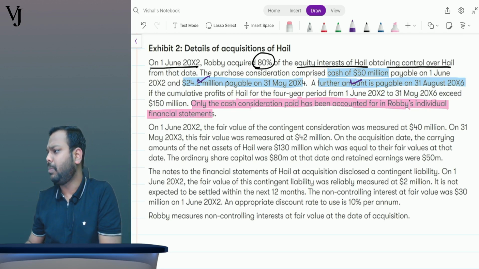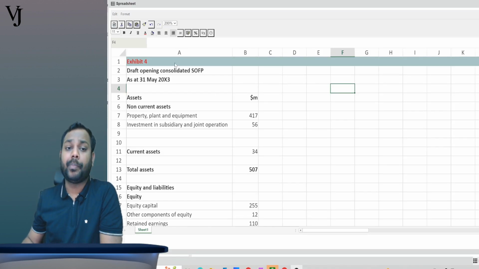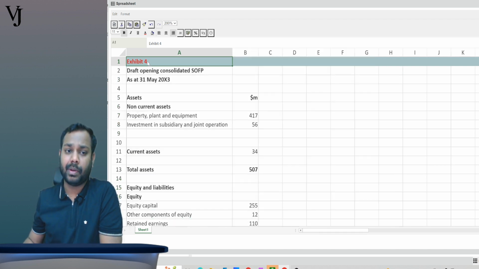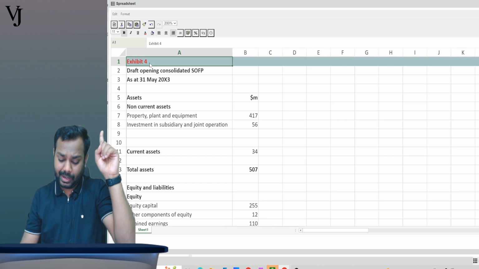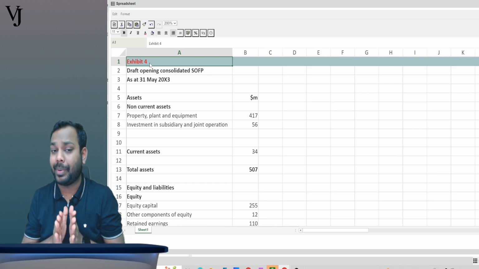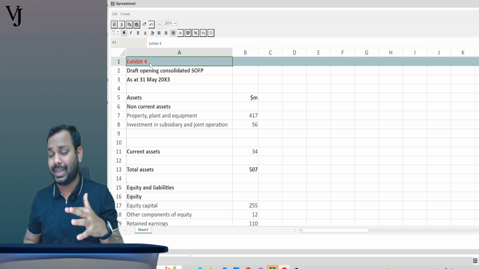Just to give you a brief overview of it, give me a minute, I will share the screen. Now this is the draft pre-populated spreadsheet that is given in the question. This is the pre-populated spreadsheet as part of exhibit number 4. Exhibit number 1 is the email, exhibit number 2 is the details of acquisition of Hale, exhibit number 3 is the details of joint operation, and exhibit number 4 is the pre-populated spreadsheet, which you have to adjust for all the adjustments in exhibit number 2 and exhibit number 3.